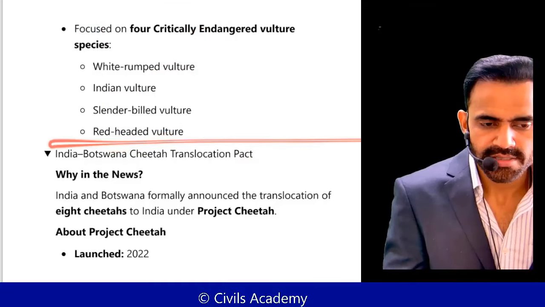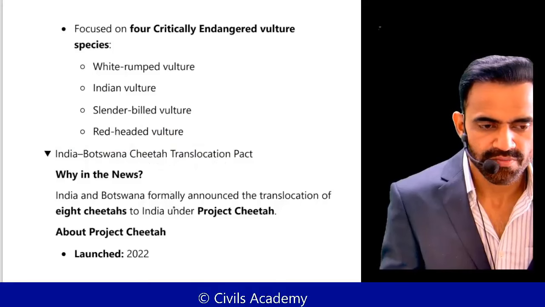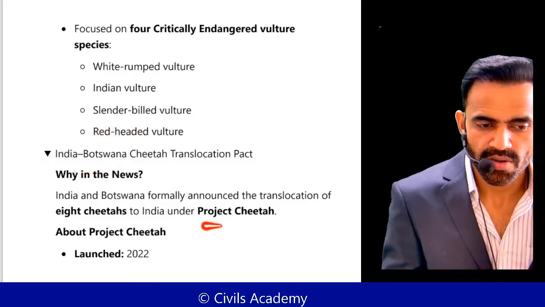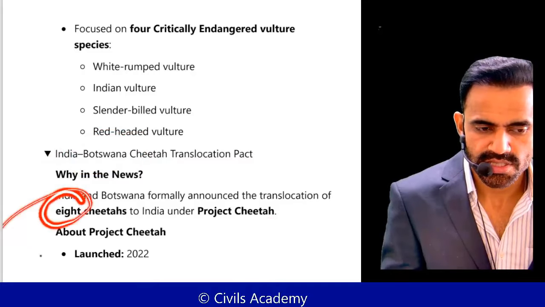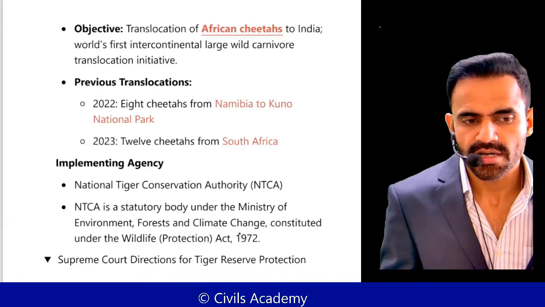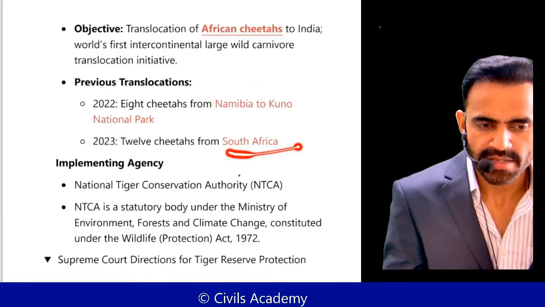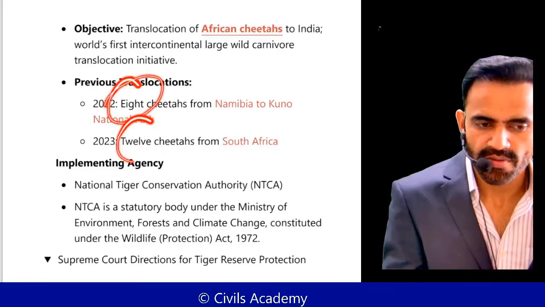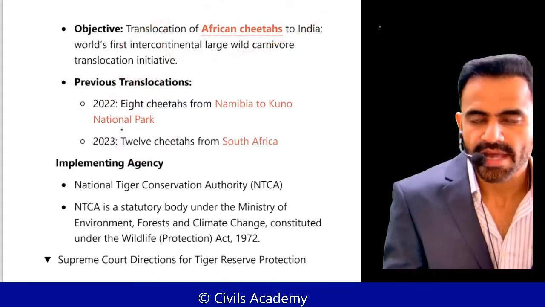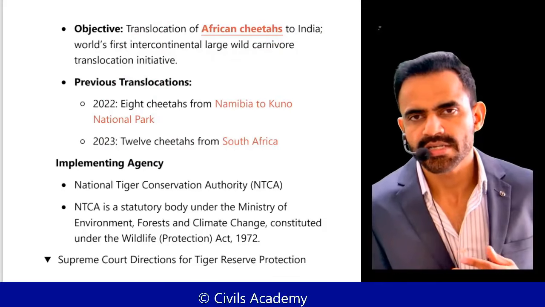Next is related to the cheetah translocation project. Now understand, we are planning to translocate cheetah from Botswana. Under this project, how many cheetah? 8. This was launched in 2022. So we have already imported cheetah from Namibia to Kuno National Park and from South Africa. 8 were from Namibia and 12 were from South Africa. So we are translocating African cheetahs. Why so? Because cheetah became extinct in our country, I think, in 1952.